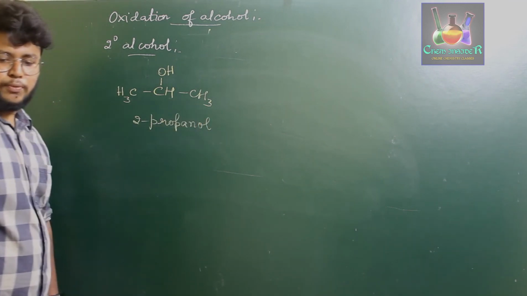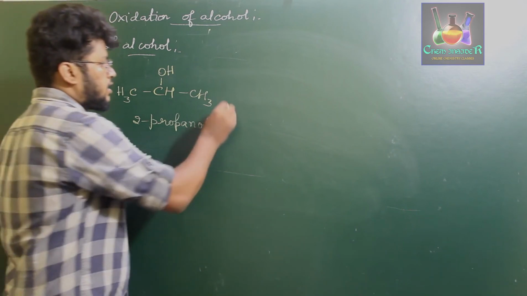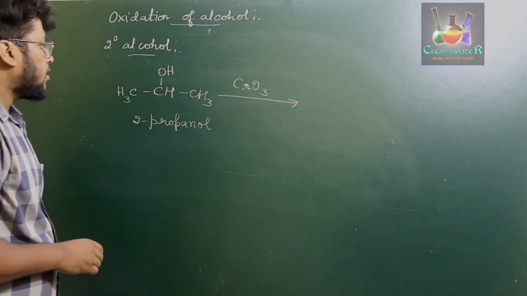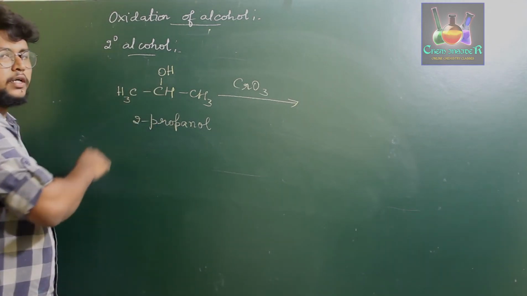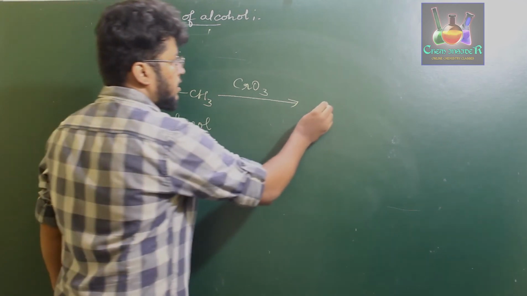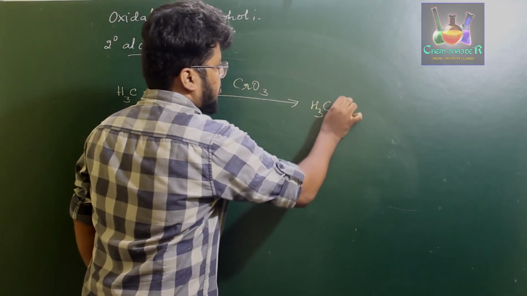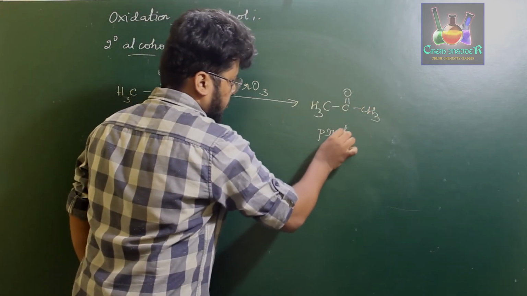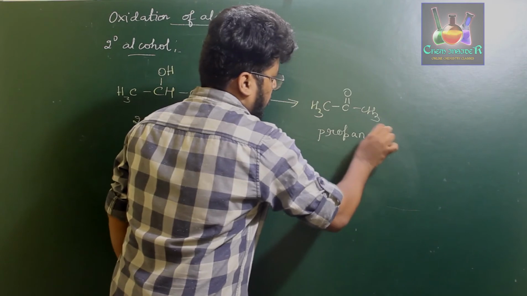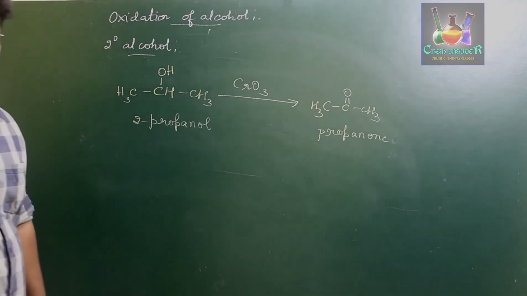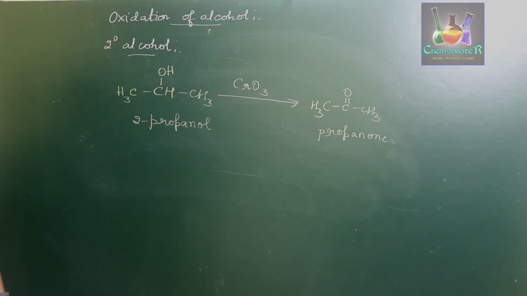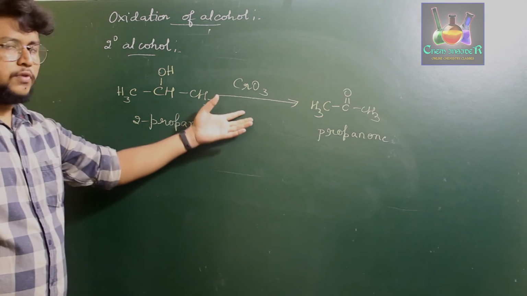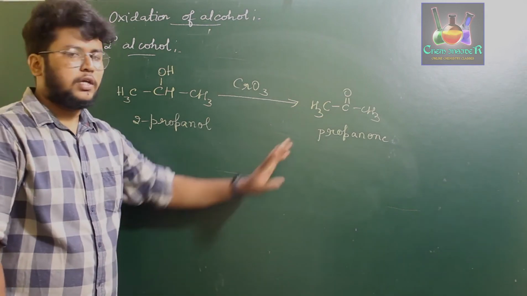When you treat 2-propanol with oxidizing agents such as CrO3, chromic oxide, the hydrogen of these two, oxygen and carbon, will be lost, forming CH3-C(=O)-CH3. So this is a ketone, that is called propanone. Secondary alcohol always gives one type of product, that is the respective ketone with the same number of carbon atoms on oxidation. Secondary alcohols undergo oxidation in presence of oxidizing agents to form ketones.